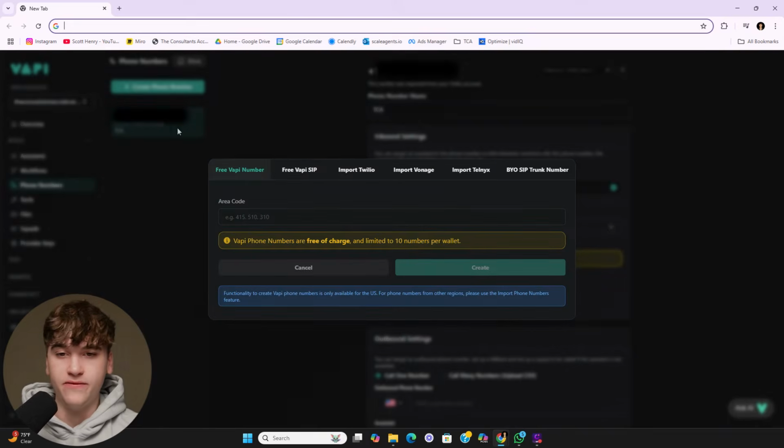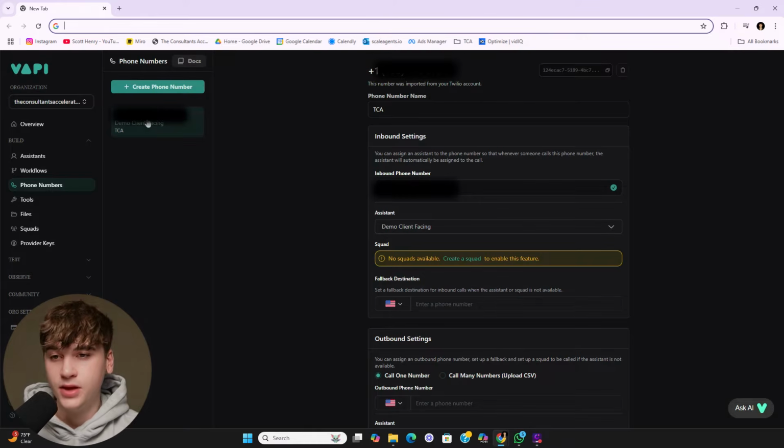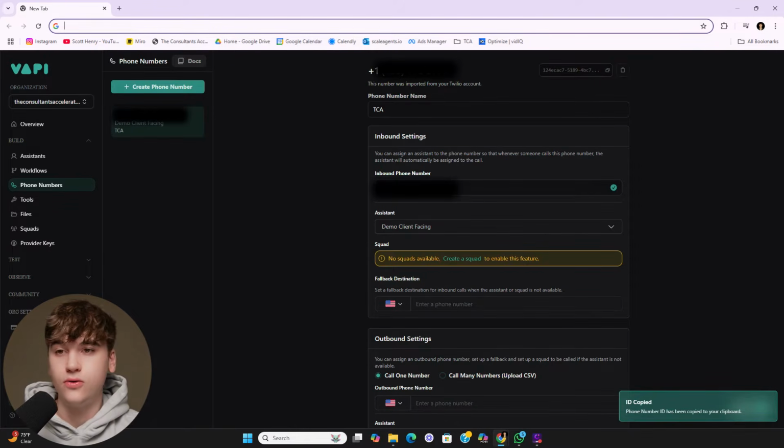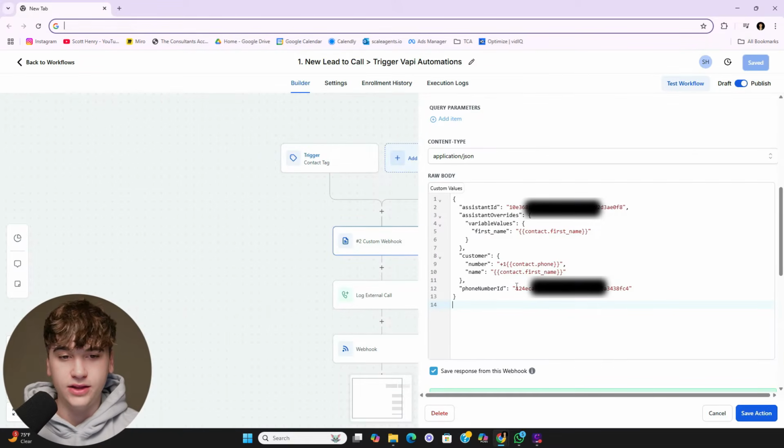In fact, if you click create phone number here, these are all the different sources in which you can draw a phone number from. Anyways, assuming you have one already imported, up top right here, all you have to do is click copy, and it'll copy your phone number ID and then just paste it there and you're good to go. And I want you to note all the little commas that take place and all these little brackets. Everything is important. This is code, so if one thing is not correct, it will not fire properly.